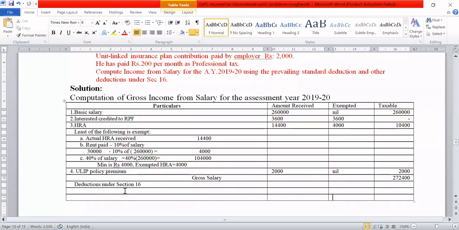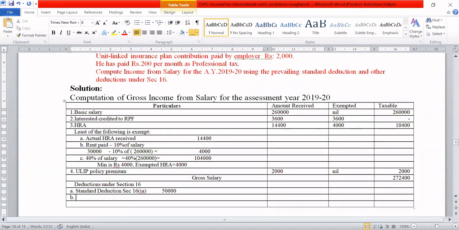See, section 16 has 3 deductions. So the first one is the standard deduction. This comes under section 16(1A). So this amounts to, as I said, we should remember this. The existing standard deduction for salaried employees is 50,000 rupees. Okay, 50,000.